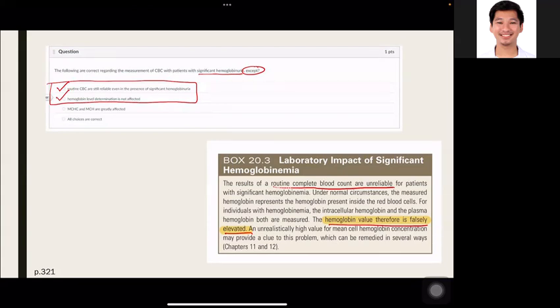Because what is present in our blood, we will also see in our urine. And the option that MCH and MCHC are greatly affected is correct, because if our hemoglobin is affected, the RBC indices that utilize hemoglobin in their formula will also be affected. That is why, for the statement correct regarding significant hemoglobinuria except, the answers are: routine CBC are reliable in the presence of significant hemoglobinuria, and hemoglobin level determination is not affected. Those are the false statements here.